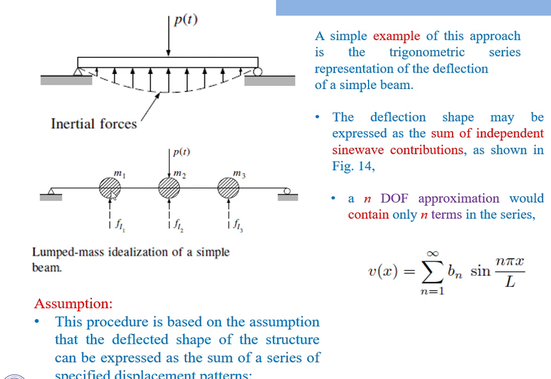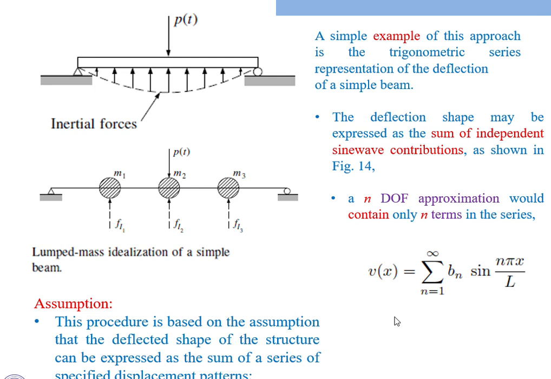Degree of freedom depends on the number of mass systems. Every mass system will have one degree of freedom. If you apply the force in this direction, the body will try to move in the downward direction. Here, for every mass system we get 1 degree of freedom, downward direction. N is the downward degrees of freedom; the approximation would contain only n terms in the series. N depends on the number of lumped masses you have considered here, and in this equation n also represents the number of masses generating lumped mass profiles.